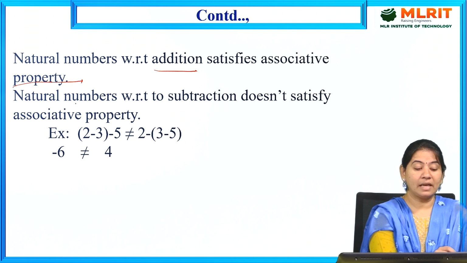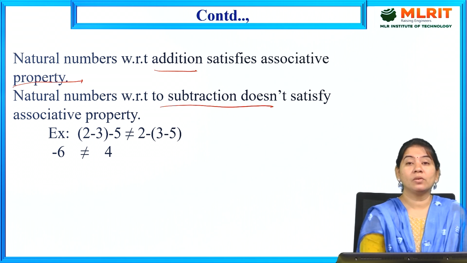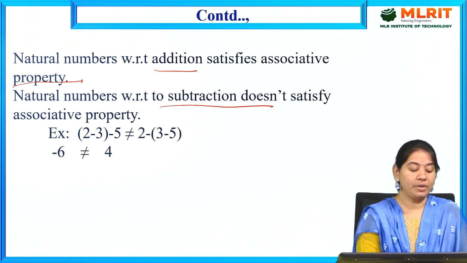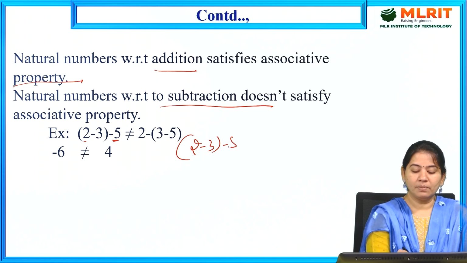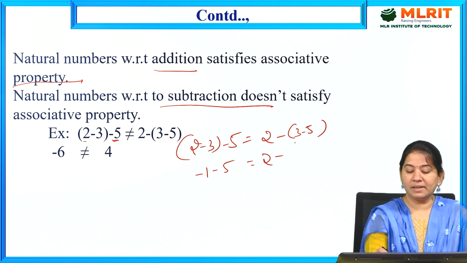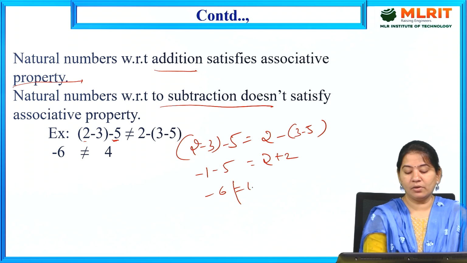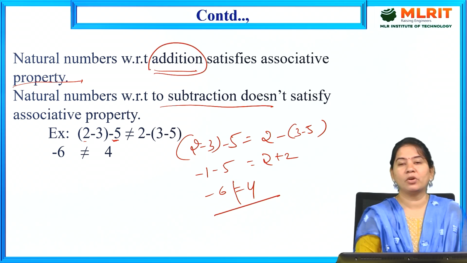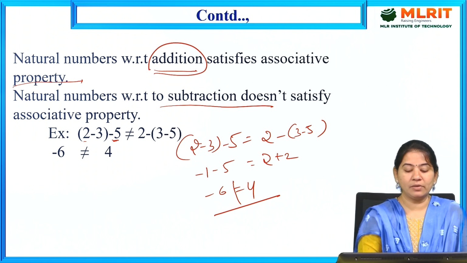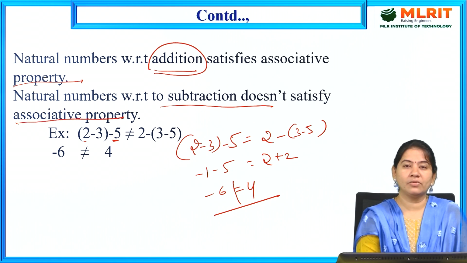Natural numbers with respect to subtraction will not satisfy the associative property. Why? Because if you take 2 minus 3 minus 5, that is, 2 minus 3 first gives minus 1, minus 5 is minus 6, whereas 2 minus the quantity 3 minus 5 is 2 plus 2, which is 4. Minus 6 is not equal to 4. So natural numbers with respect to addition satisfy the associative property, but not with subtraction.